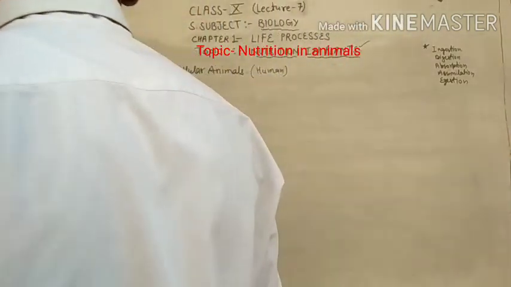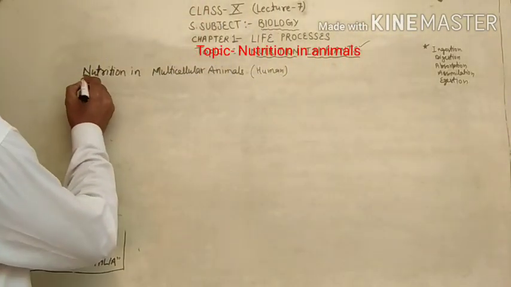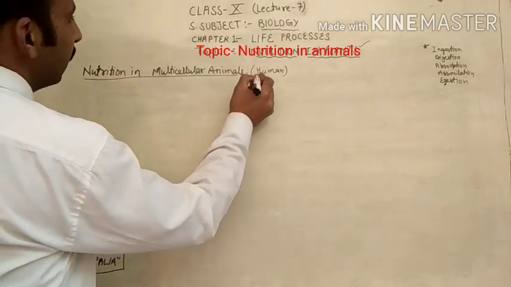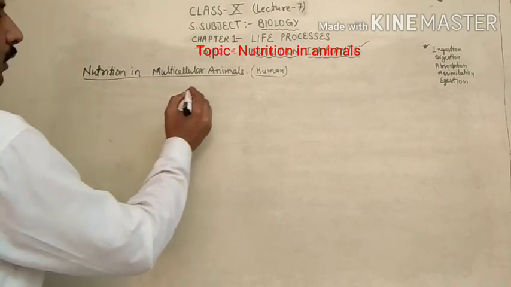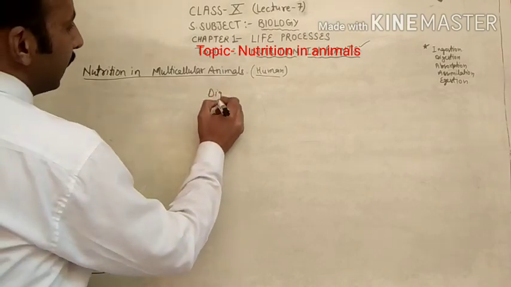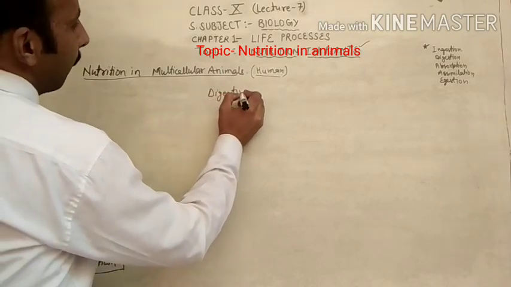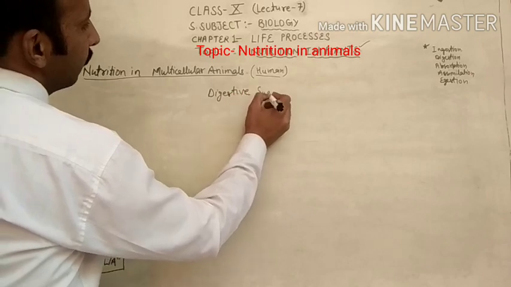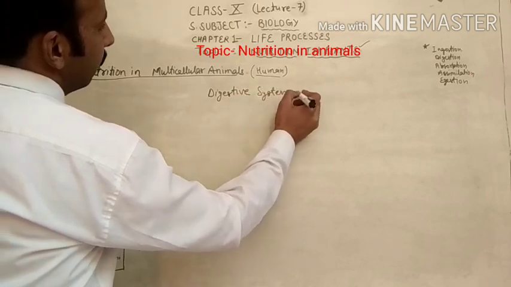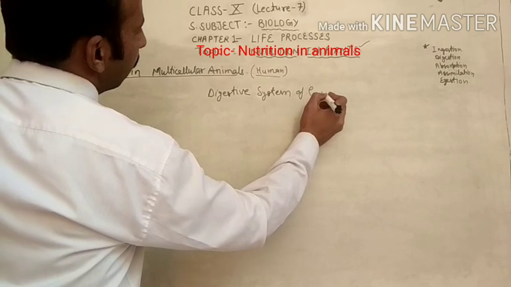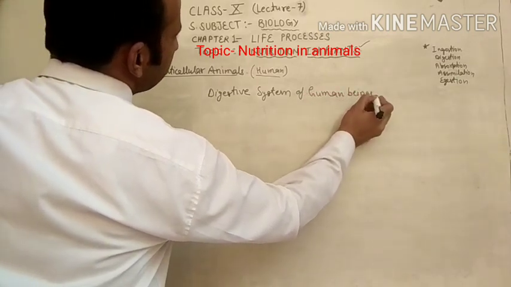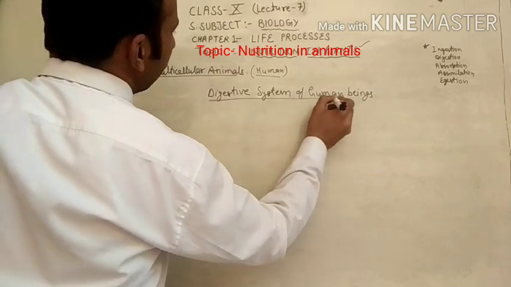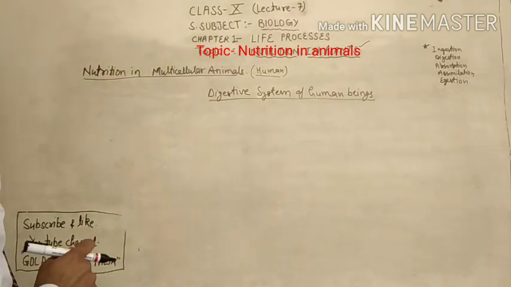So when we discuss nutrition in animals like human, first of all, we have to discuss the digestive system of human beings.